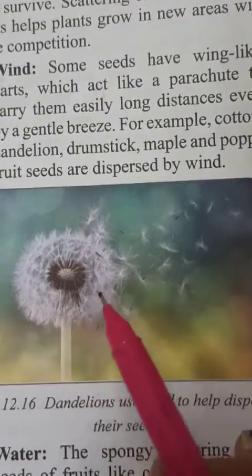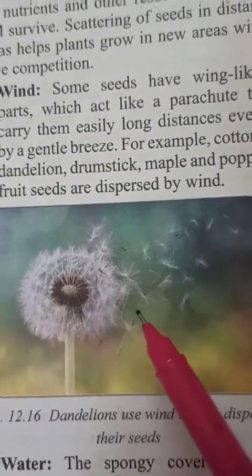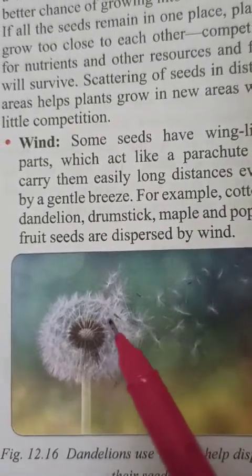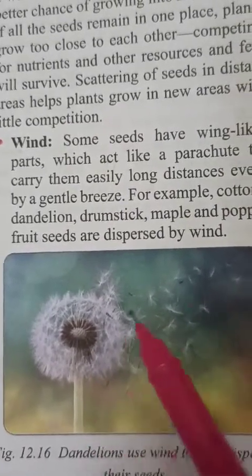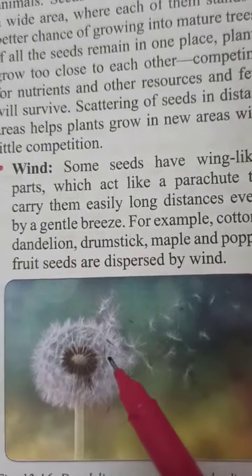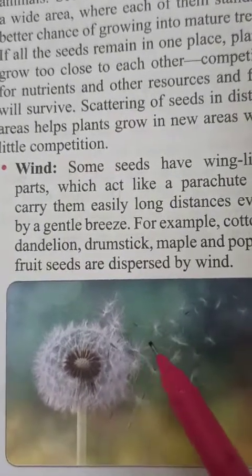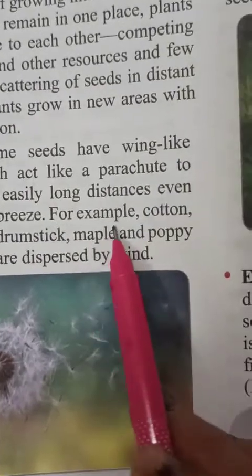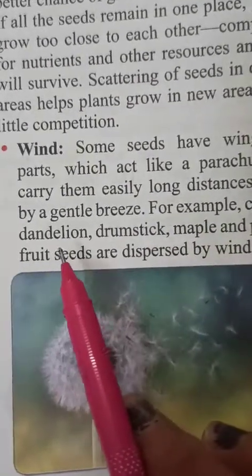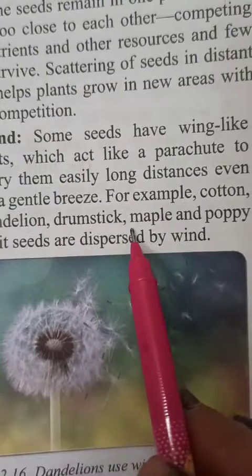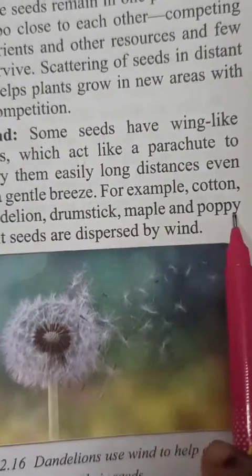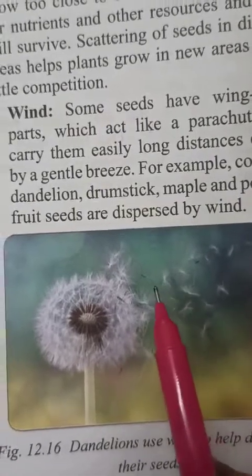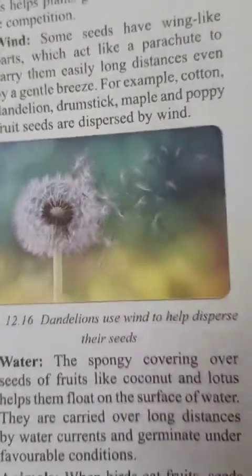You can see here, this is a very common plant, and its seeds can easily transfer from the parent plant to other places, easily to long distances with the help of wind. Examples are cotton, dandelion, drumsticks, maple and poppy. These seeds can be dispersed by wind.